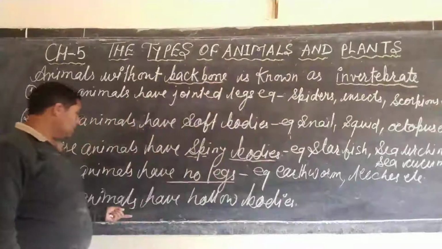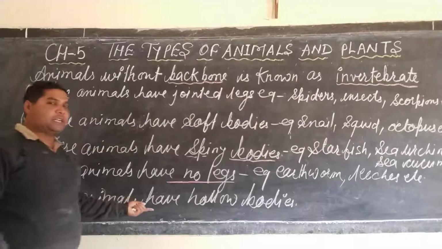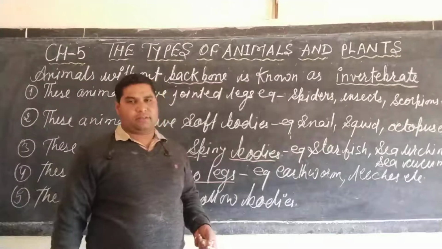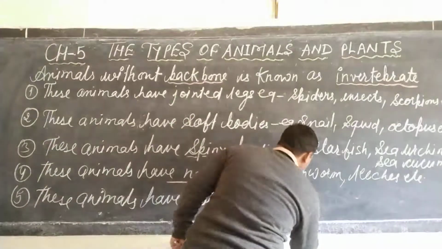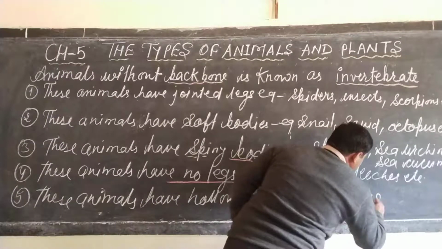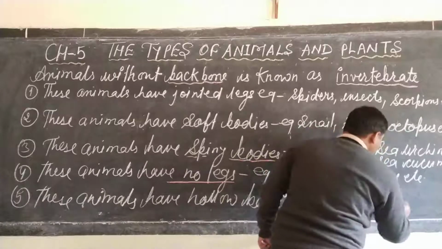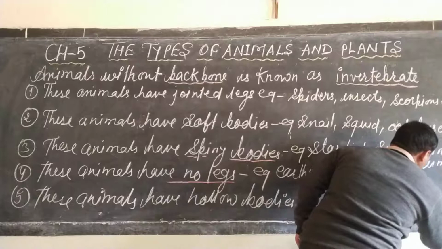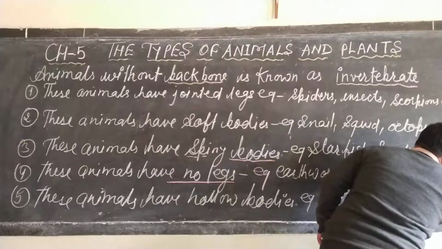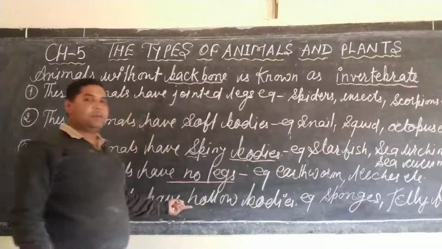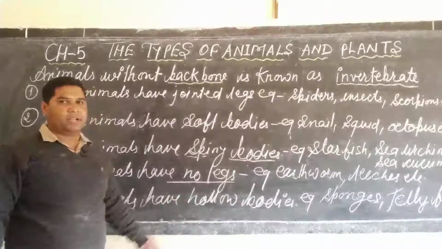Next, these animals have a hollow body. Dear student, those animals which have a hollow body, for example, sponges and jellyfish, are included in the animals which have a hollow body.